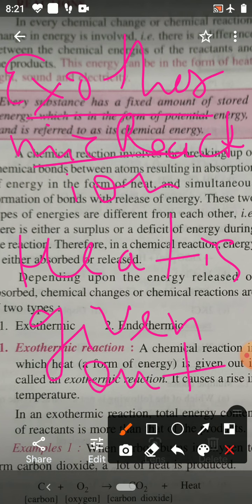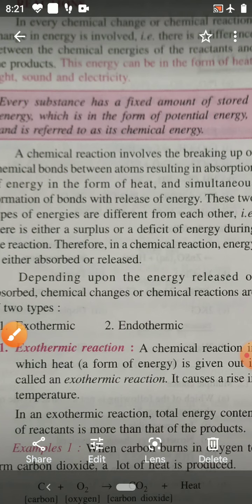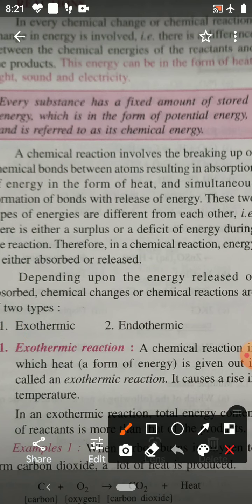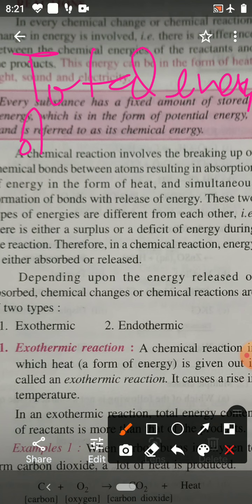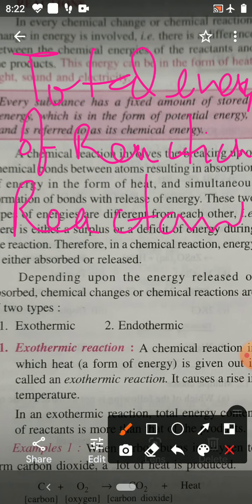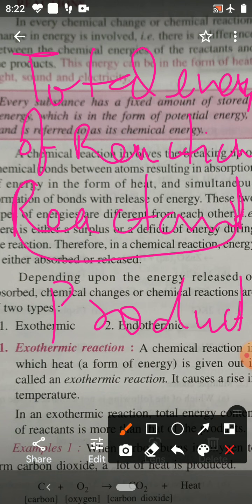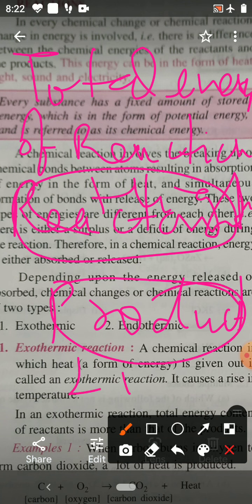It means in the exothermic reaction, the total energy of reactant is higher than the total energy of product. It means reactants have higher energy and products have low energy.